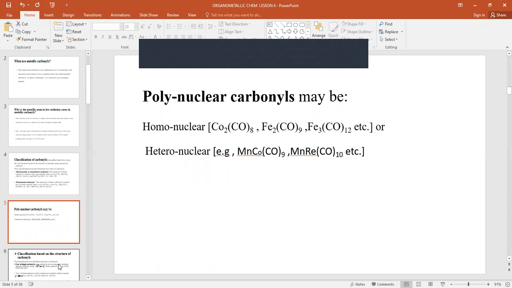The polynuclear carbonyl may be homonuclear, where we have only one type of metal in the carbonyl. An example is dicobalt octacarbonyl. Then the heteronuclear carbonyl, where we have two types of metals within the carbonyl, as seen in these examples.